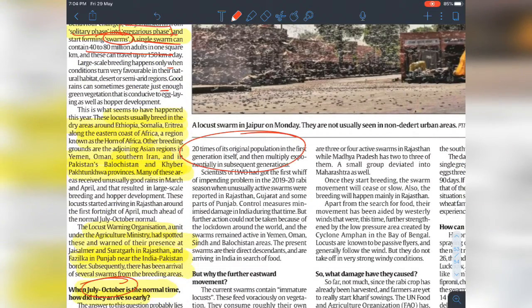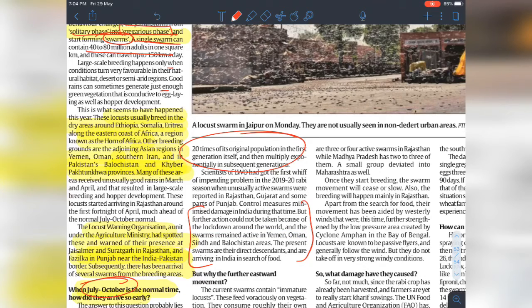Scientists of the Locust Warning Organization got the first whiff in the 2019 Rabi season, where unusually active swarms were reported in Rajasthan, Gujarat, and some parts of Pakistan Punjab. But further action could not be taken because of the lockdown. Because of the lockdown, no action could be taken, and the swarms increased very much.